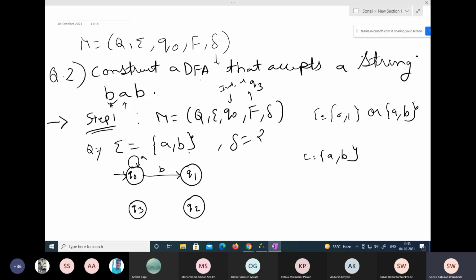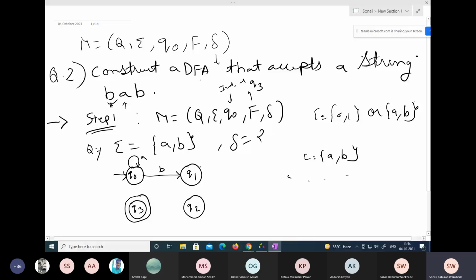Why do we have to transmit to the next state? Because we have to reach the final state. Q3 is my final state. If it sends the actual value, the flow of conclusion, to itself, how will it proceed further? It will not proceed further, right? We have to pass on from Q0 to Q1 to Q2 to Q3. That's why I'm not taking the value to itself. Yes, ma'am.